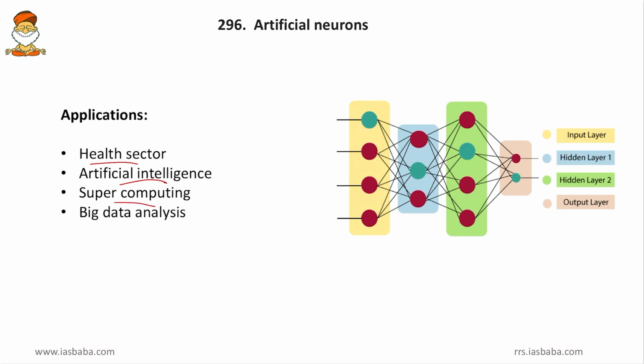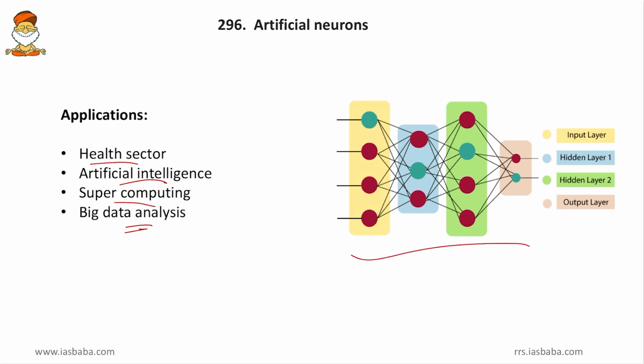And then supercomputing. Yes, friends, when the semiconductors start thinking like a human brain, then we will be having huge computational speed. And then big data analysis. Once again, when the data is huge, computational speed will be heavy. That is why artificial neurons can give a great help too.